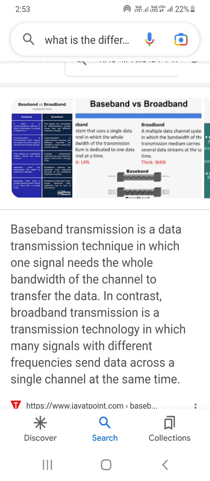So what is the difference between baseband and broadband? Baseband transmission is a data transmission technique in which one signal needs the whole bandwidth of the channel to transfer the data. In contrast, broadband transmission is a transmission technology in which many signals with different frequencies are carried. So in baseband, only one signal, and in broadband, many signals at the same time.